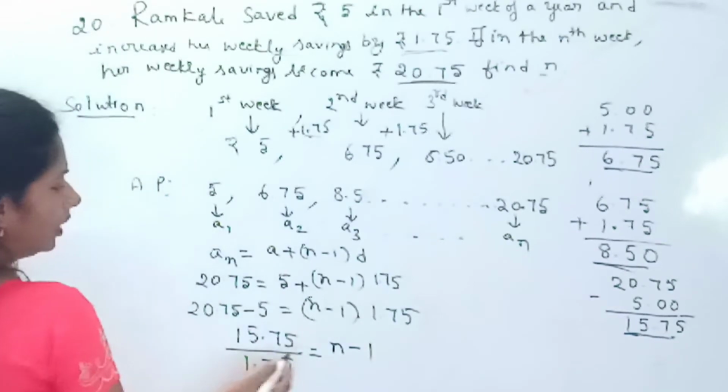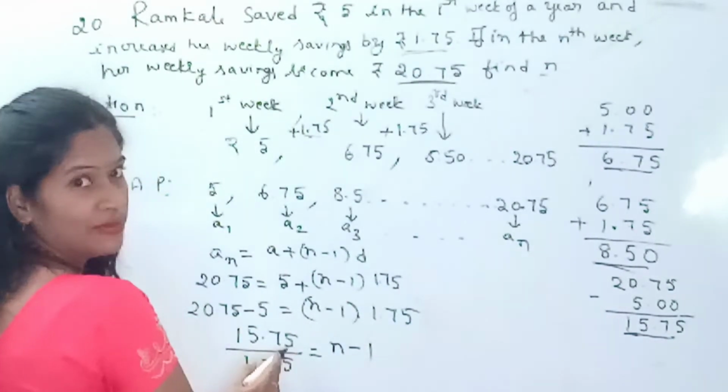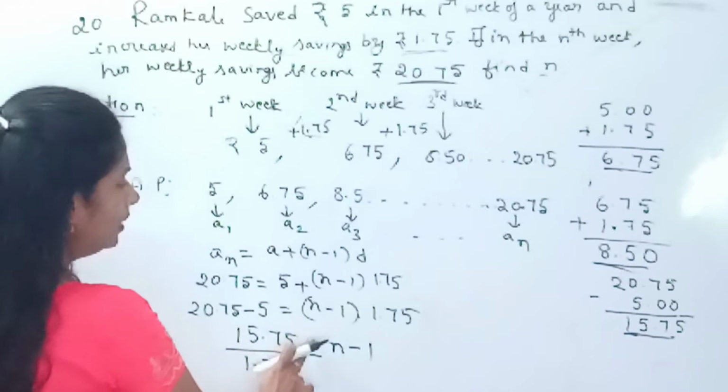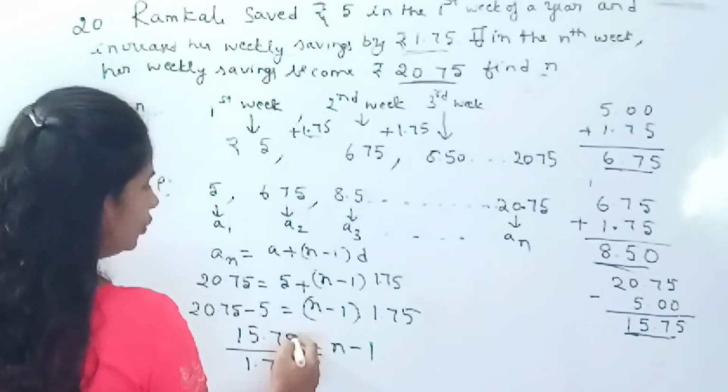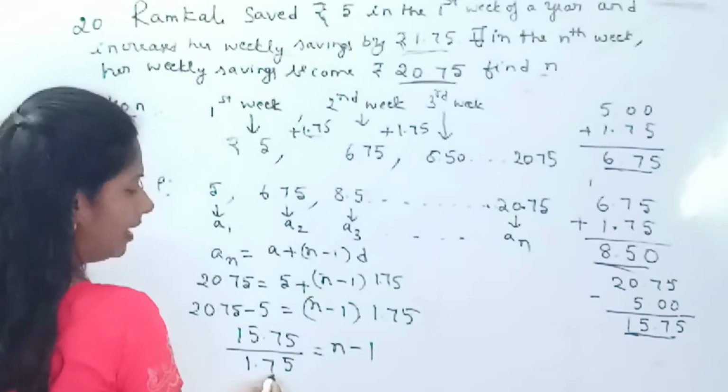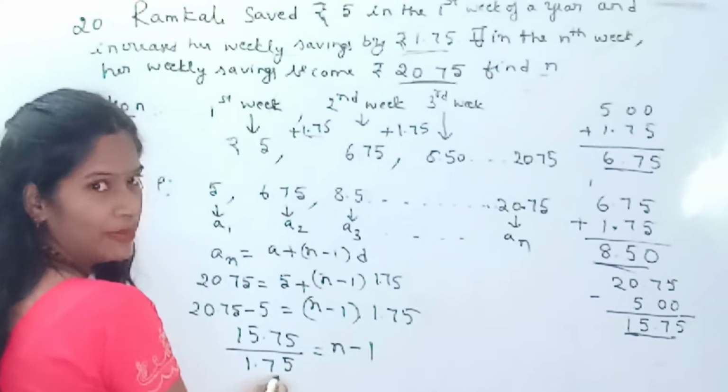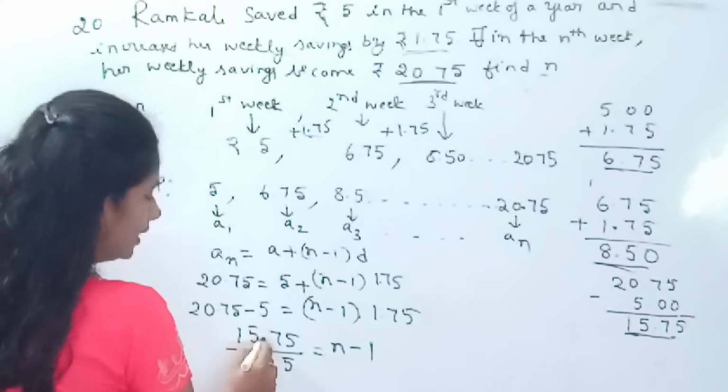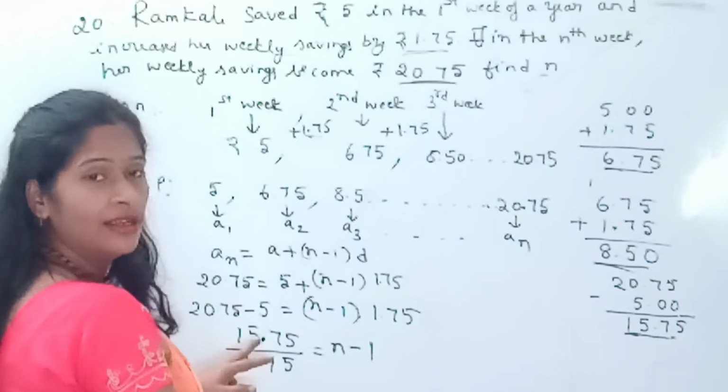Now I'll remove this decimal point, children. I'll multiply the numerator by 100 and the denominator also by 100. After the decimal point, how many digits are there? It is 2.